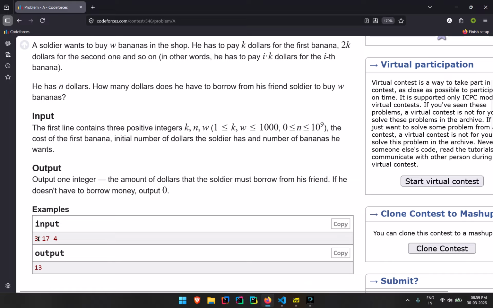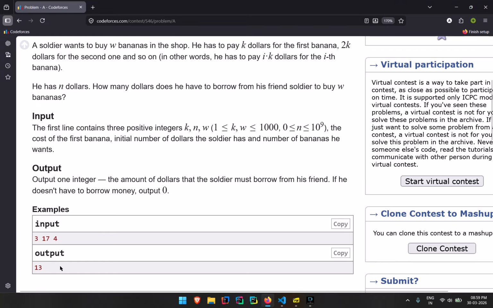So in my case, k is 3 and n is 4. 4 threes are 12. 12 divided by 3 gives 4. So he has to borrow $13. That is 17 minus $4. That is how much he has to borrow from his friend.